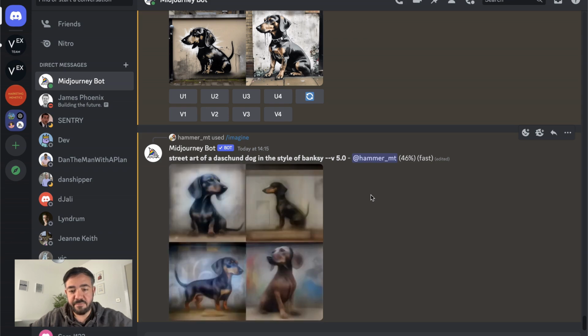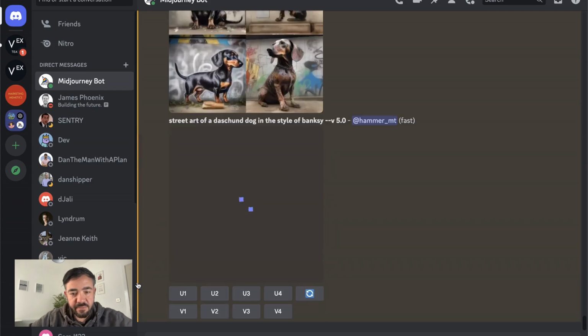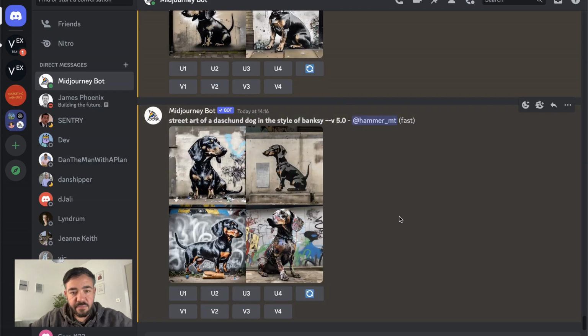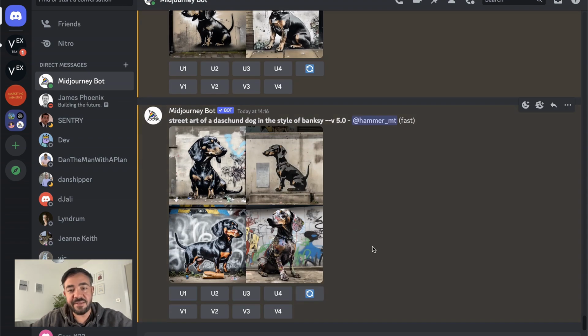Okay, here we go. We got some better results here. Still going. Okay, yeah, a little bit. Oh, here we go. Yeah, that really ramped up in that last frame. So I think this one's much better. That one's pretty cool. That does look like Banksy. This one's a little bit pop art. This one's really weird, I don't know what's going on there. I think in general, we've gotten rid of some of the issues that we had with this one where the legs were sticking over, but it's still not there yet.